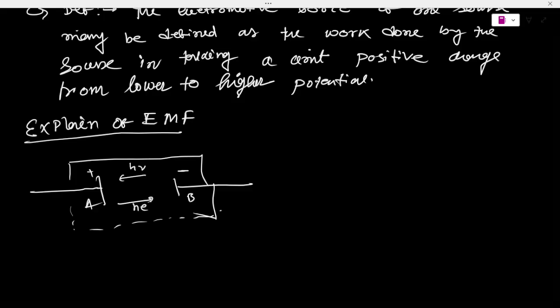In this figure you can see that due to a certain chemical reaction, a force is exerted on the positive charge in the electrolyte. The force moves positive charge towards the A terminal and negative charge towards the B terminal.